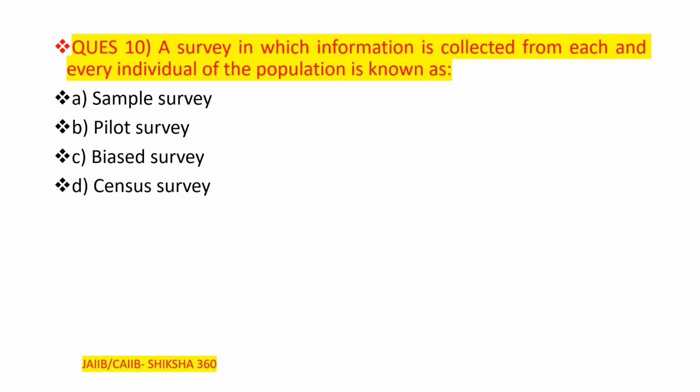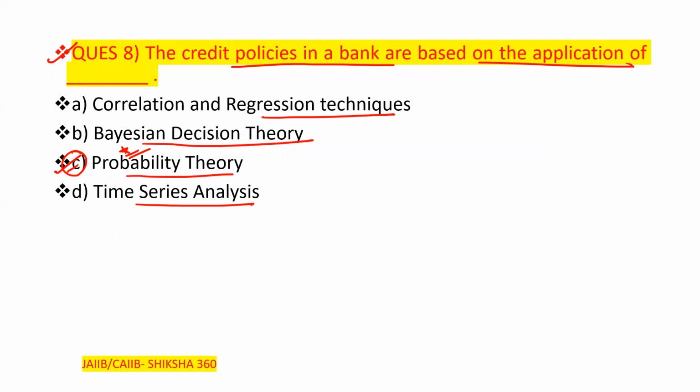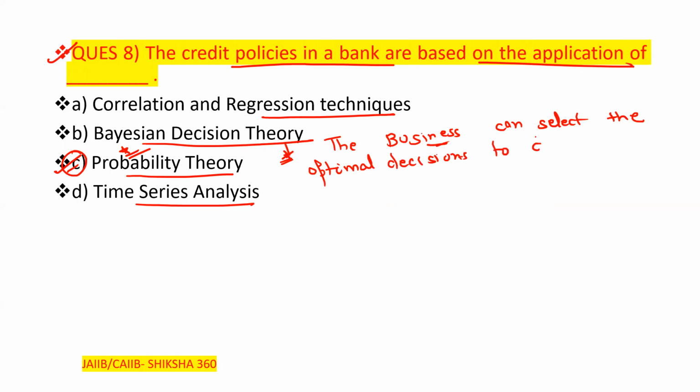So here one student has a doubt, sir. In this question, I will tell you what the Bayesian decision theory is. So what is that? With the help of this theory, the businessman can select the optimal decisions to directly evaluate the payoff for each alternative course of action.